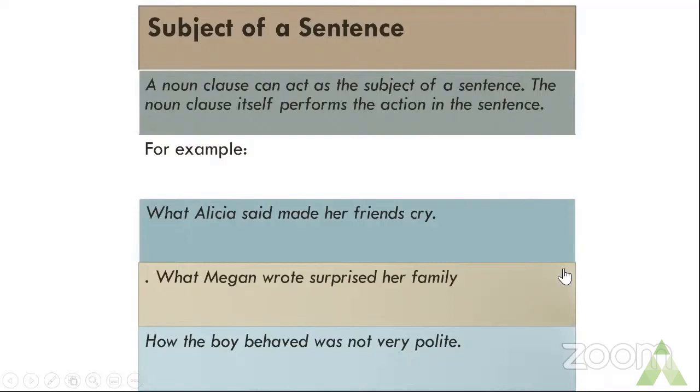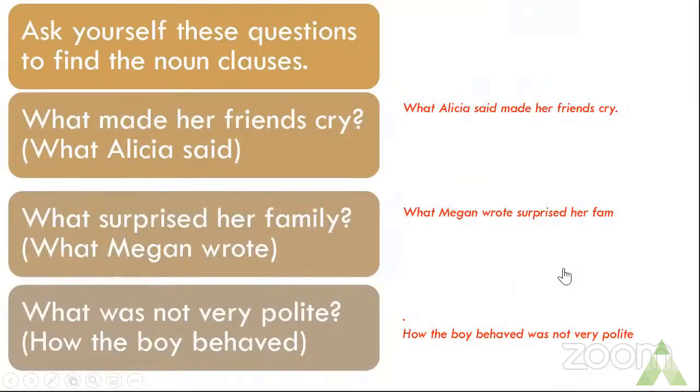What was not very polite? How the boy behaved. This is how you find out the subject of a sentence, right? You question what with the verb. So what was not very polite? How the boy behaved. Hence, "how the boy behaved" is your noun clause, which is playing the role of the subject in your sentence. Let us go to this sentence.